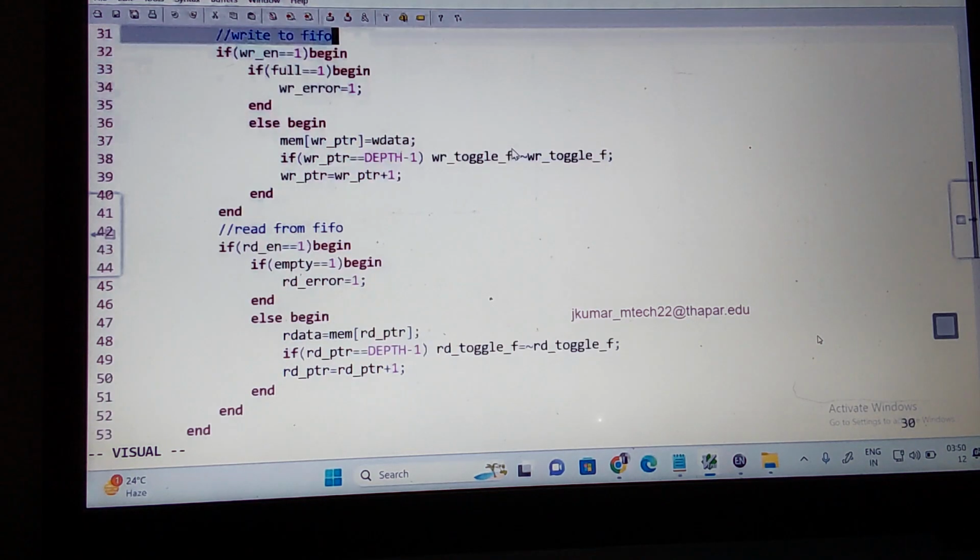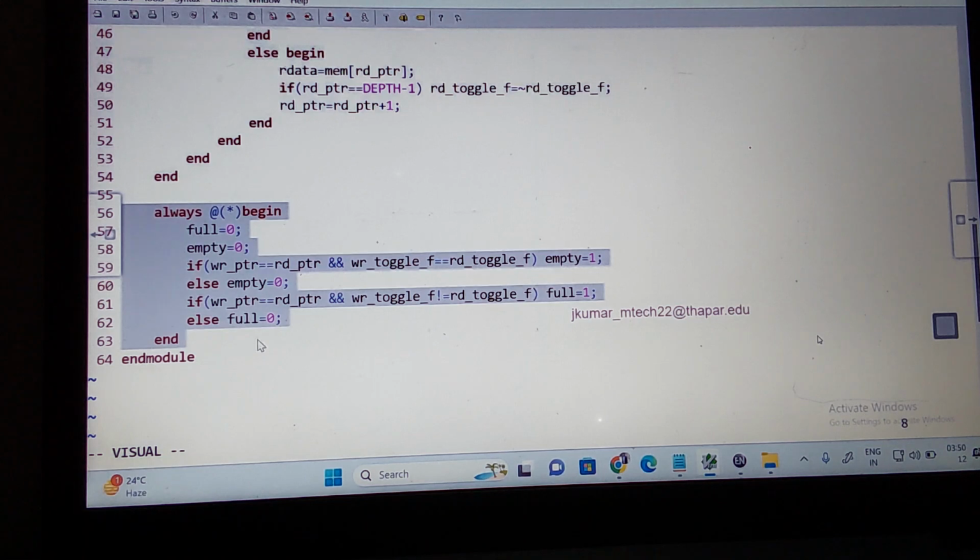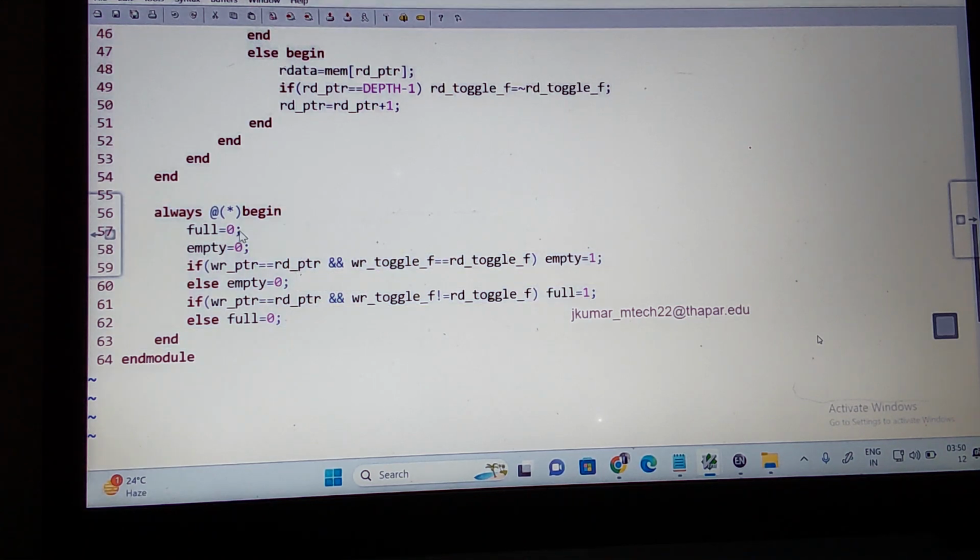This logic we can write as combinational or as sequential. We can write an always block and set the flags: initially full is equal to 0 and empty is equal to 0, then you write the conditions. Since we are using a star here, this indicates combinational modeling. If full or empty changes in the sensitive list, it triggers this always block. Understand that I'm not writing always at the posedge of the clock; I'm writing a star sensitive list, which contains combinational variables. Can you understand this?